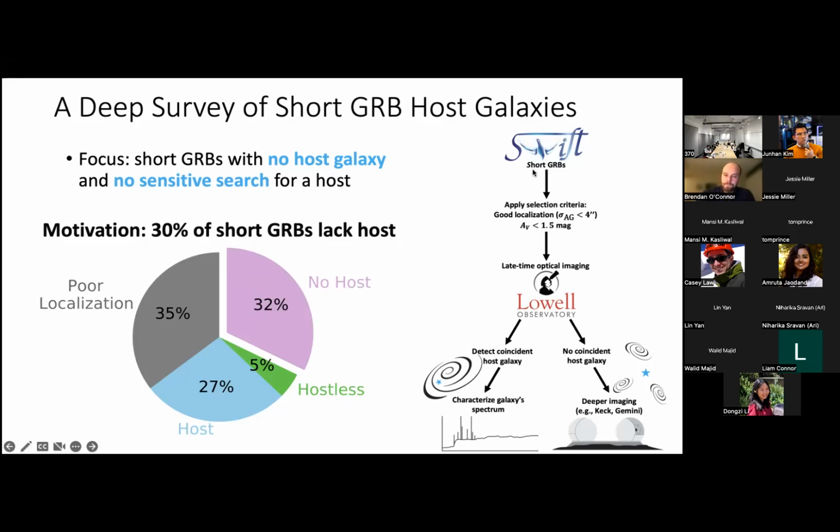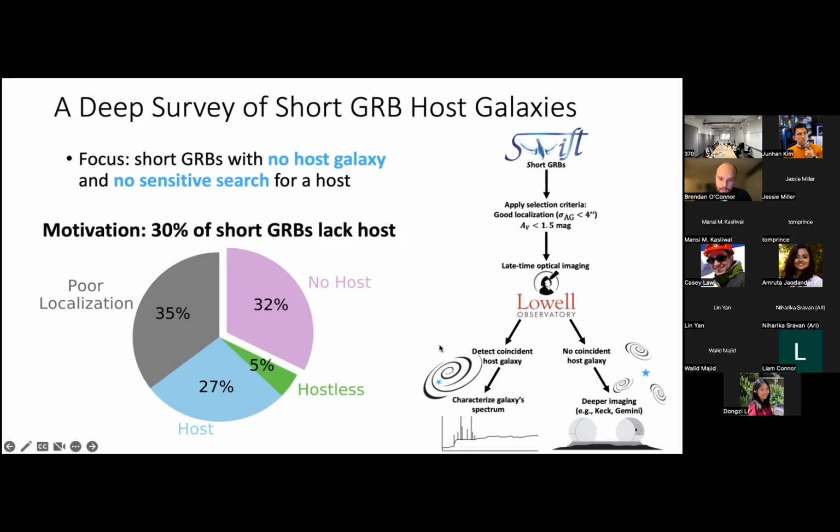So starting with this Swift-BAT sample of short GRBs, we applied some selection criteria that the afterglow is well localized, as I said, but also that it's not too near the galactic plane, that the extinction from our galaxy is low enough that our search is still meaningful and isn't just leading us to not find a galaxy because there's extinction involved. So we took late-time optical imaging with the Lowell Discovery Telescope. It's a 4-meter telescope in Arizona, and we observed all of these short GRBs with it.